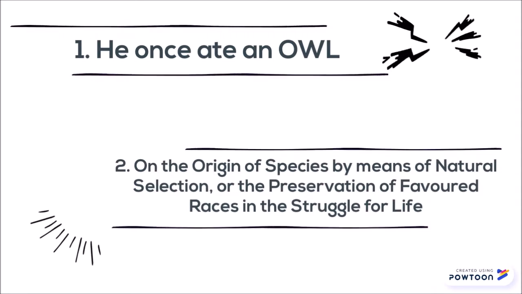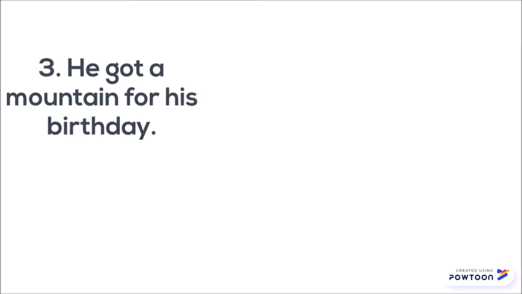Fact number 2. On the Origin of Species by Means of Natural Selection, or the Preservation of Favored Races in the Struggle for Life, is the real title of this controversial book. Number 3. He climbed a mountain for his birthday, and it is the highest peak in Tierra del Fuego. Did I mention it was named after him? Yup, Mount Darwin.